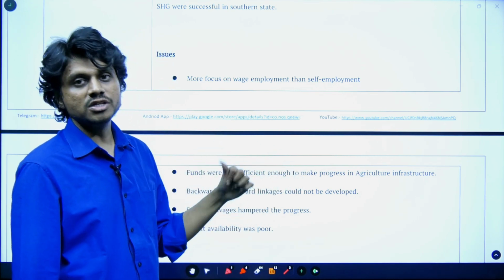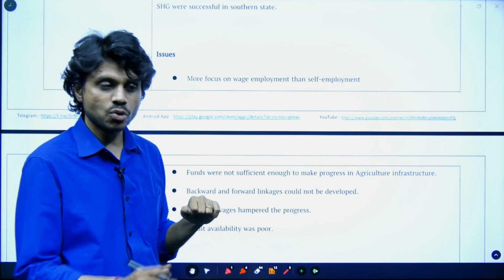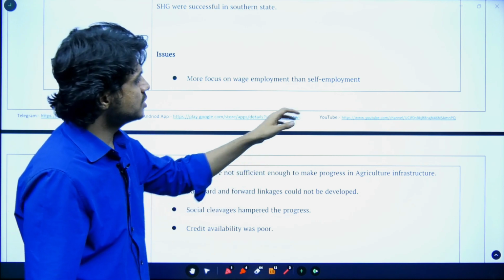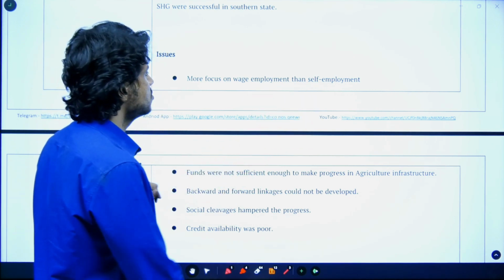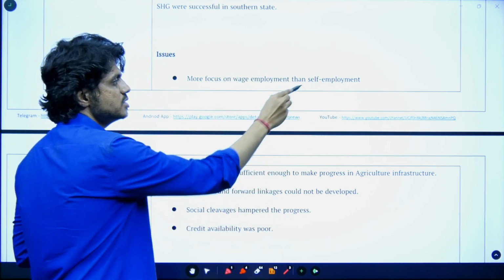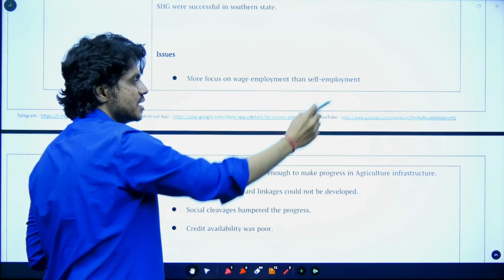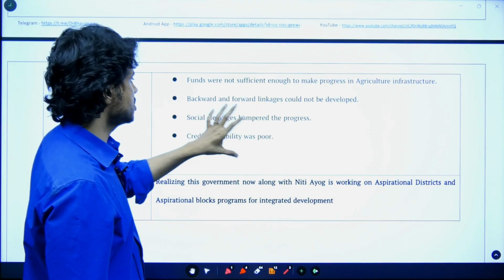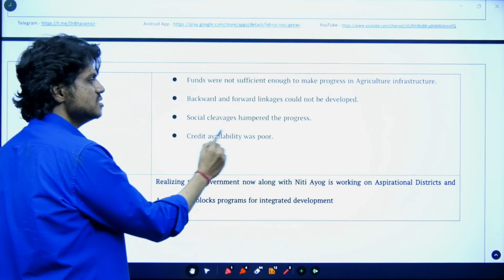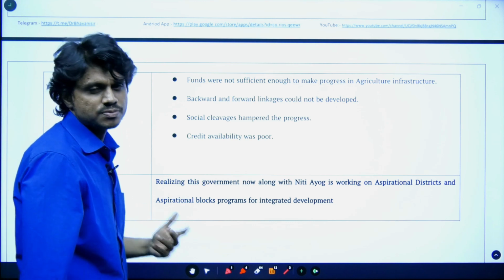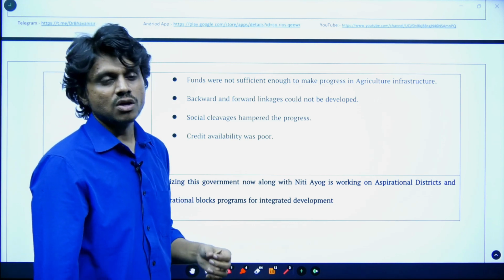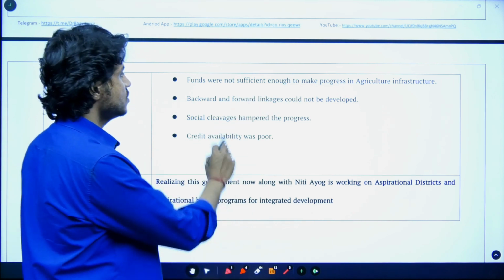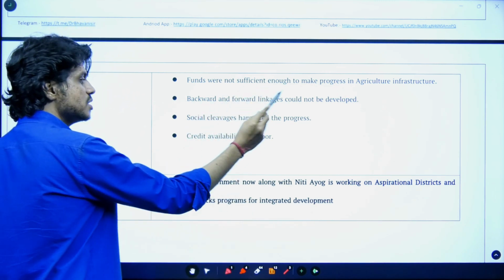This is like teaching him how to catch a fish, not giving him the fish. Giving the fish is a kind of wage employment. It is still continuing. But for some reasons, the government still focuses more on wage employment, and self-employment has not got the necessary attention. There is still a considerable amount of poverty, and infrastructure is not yet efficient. We also still see social cleavages, meaning caste-based issues and women's discrimination. They are still strong in rural areas, funds are not sufficient, and backward and forward linkages could not develop.